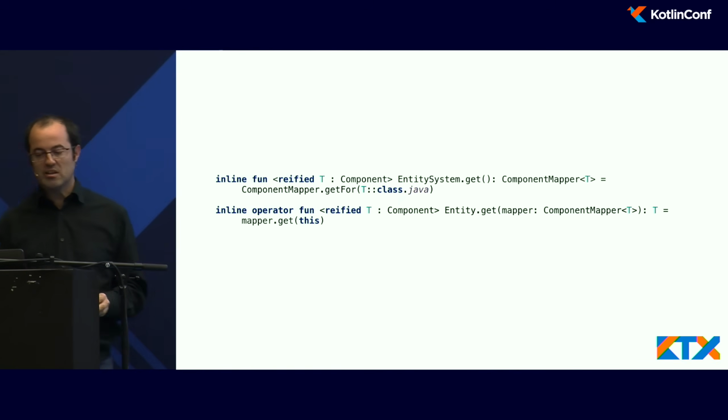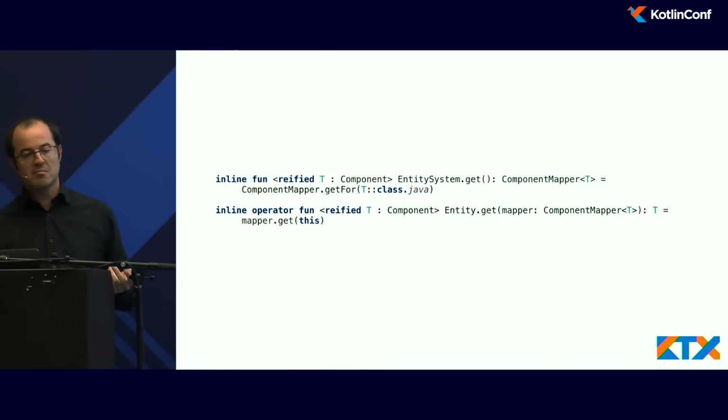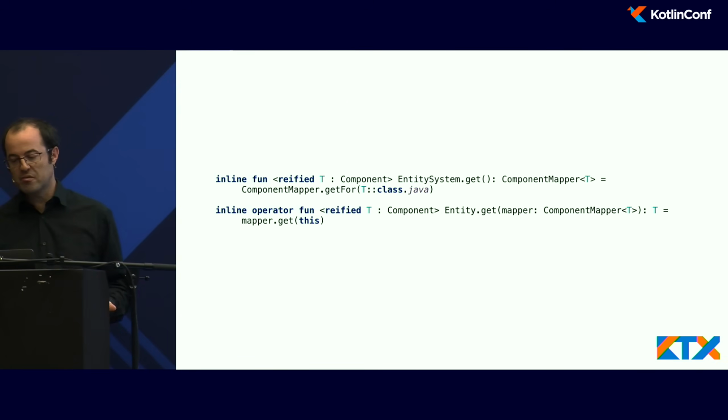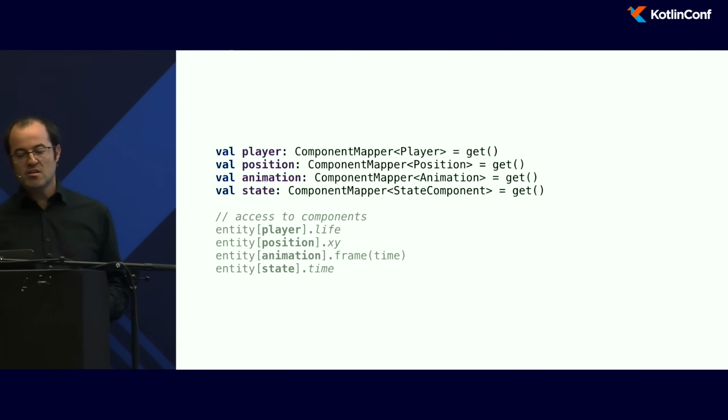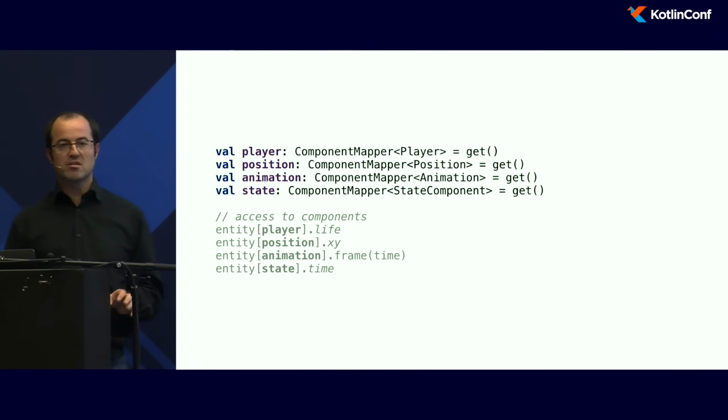So in libKTX, with KTX, you can find some extension methods to create a component mapper on the fly and to access properties on the fly too. So here, to create a new component mapper, I don't need to write a lot of things. I just write get.